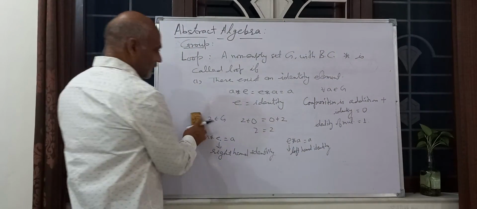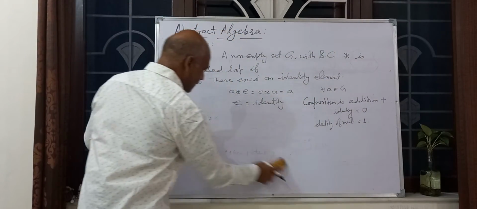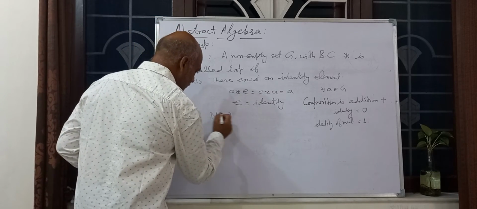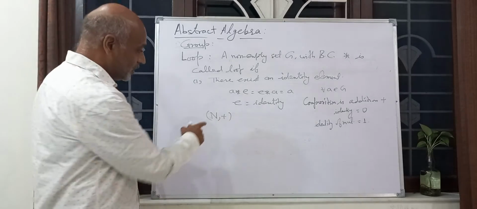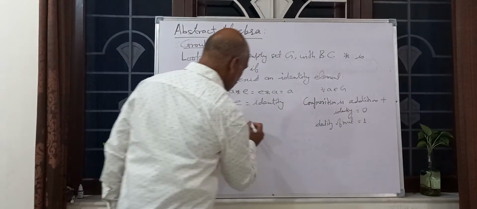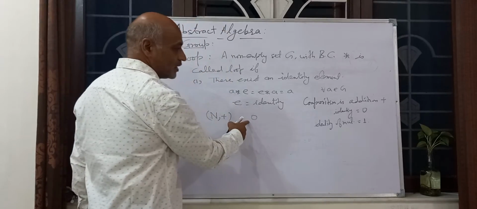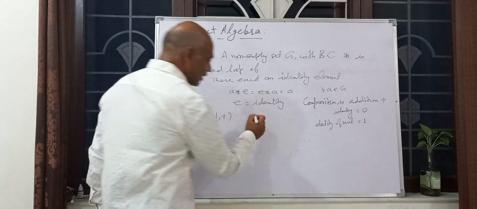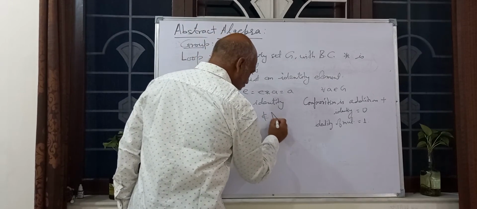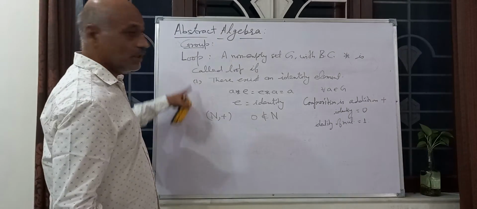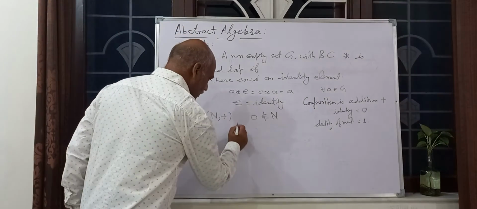Suppose we take an example. If we take this N plus, what is the identity of addition? The identity of addition is 0. Does 0 belong to N or not? 0 is not a natural number. 0 is the identity, but 0 does not belong to N. It means it is not a loop.